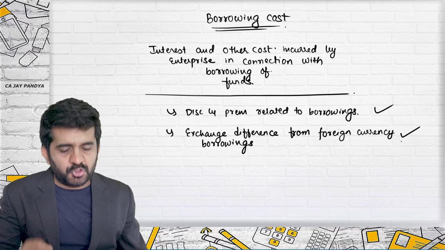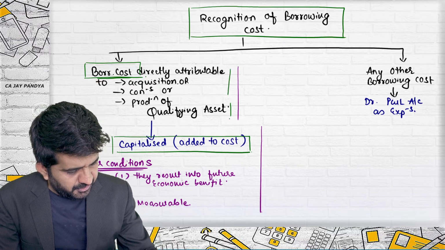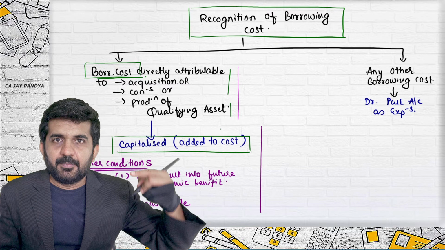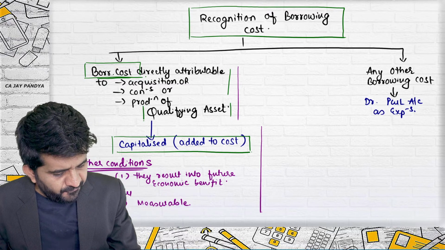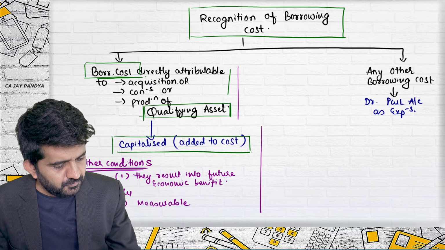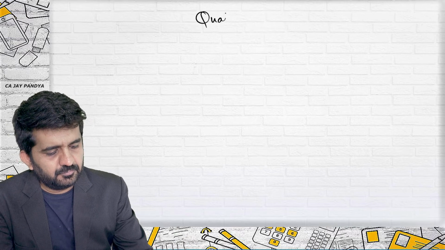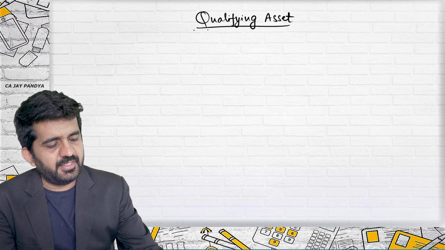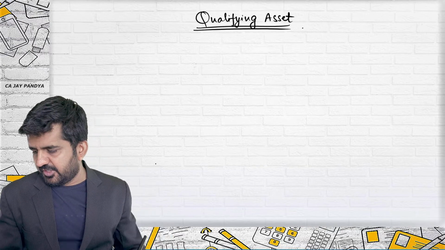So should all borrowing costs be capitalized? The answer is no. Only borrowing cost which satisfies this condition. What is the condition? Borrowing cost which is attributable to production, manufacturing, construction, or purchase of a qualifying asset. Our second point we will be learning is qualifying asset. What is a qualifying asset? Try to concentrate on how it is defined.